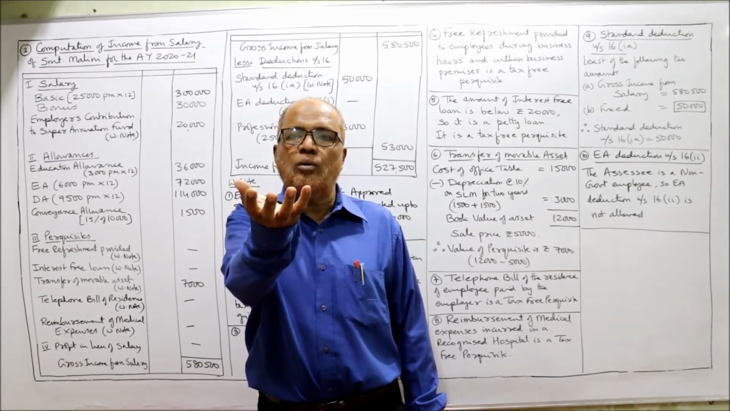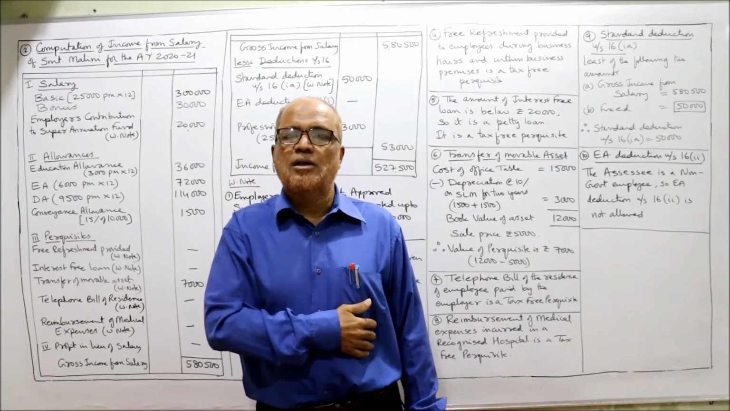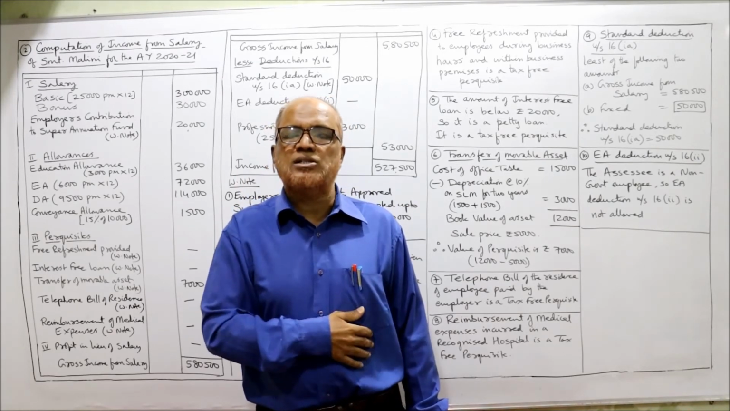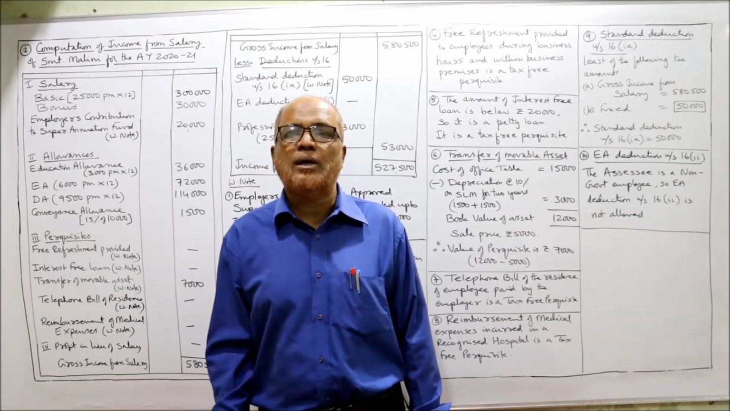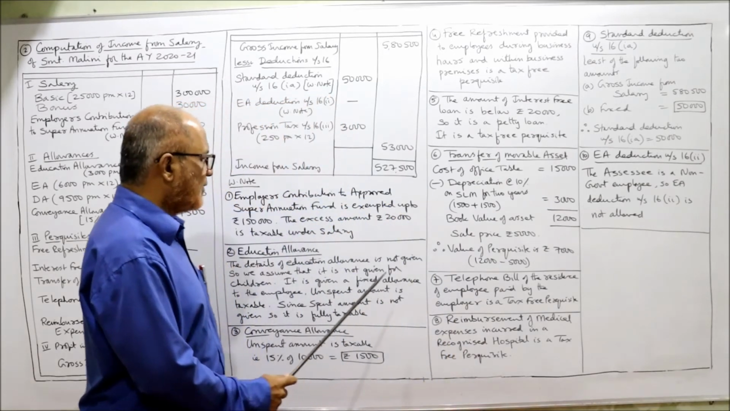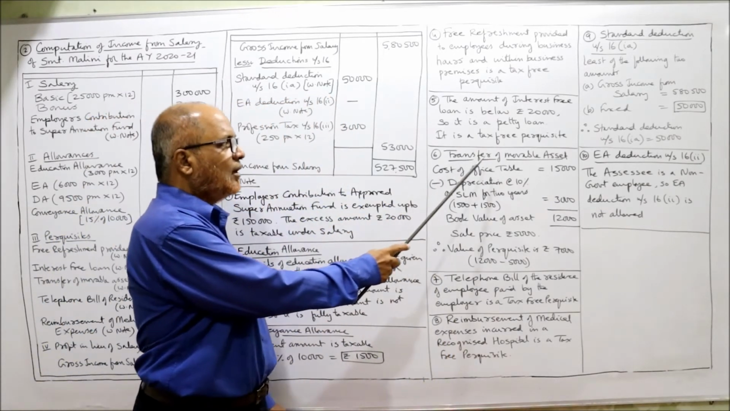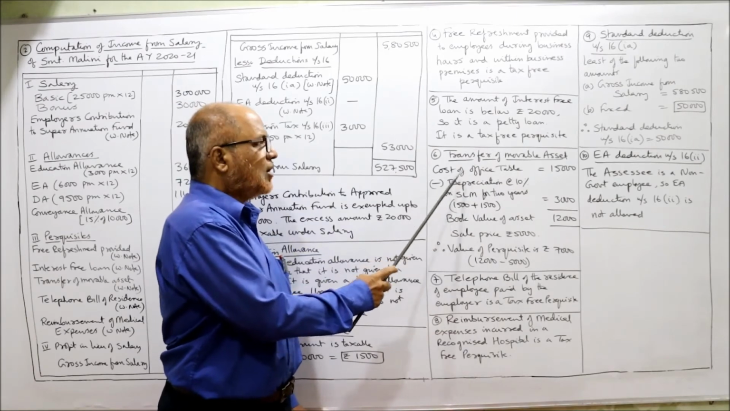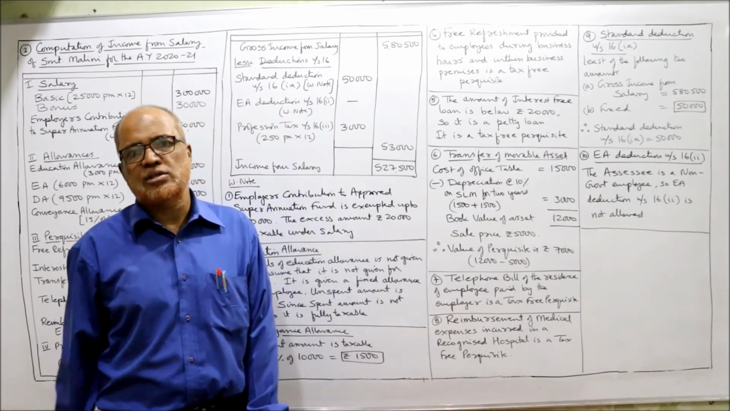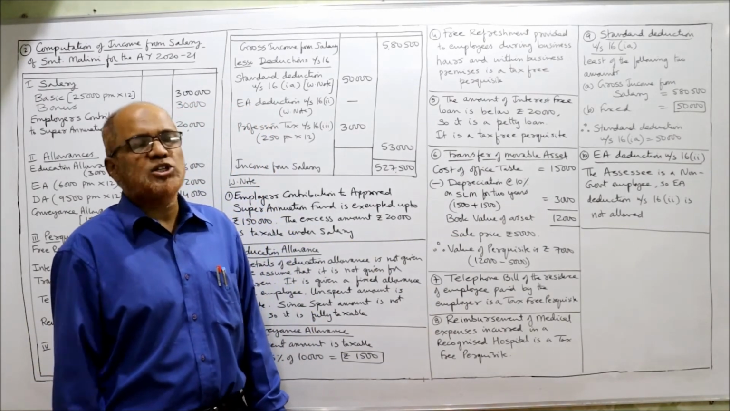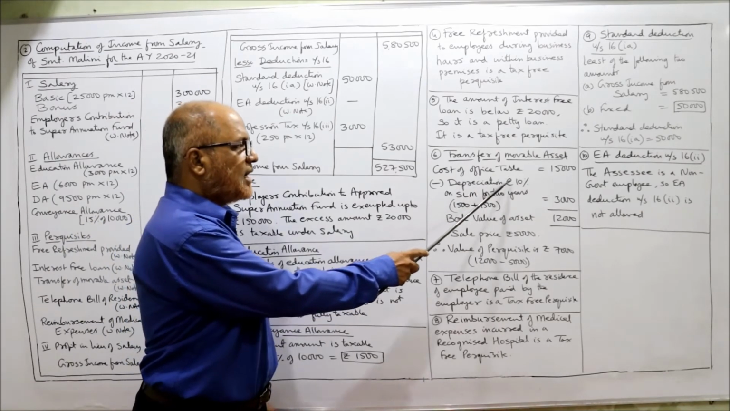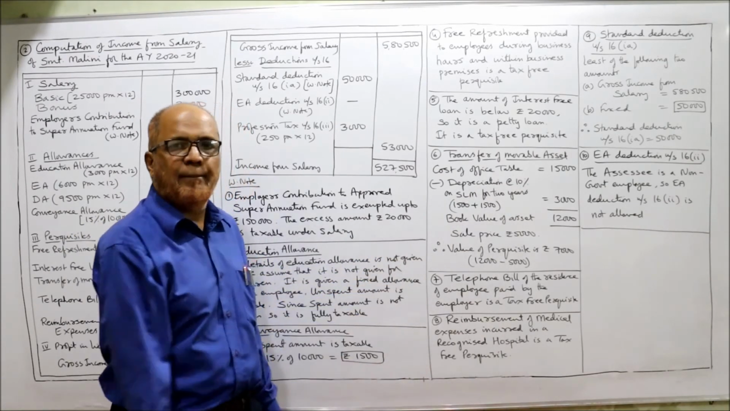Compare the book value with the sale price. So book value minus sale price will get the value of perquisite. Here in the working note I have explained the transfer of movable asset. The cost of the office table is 15,000. The employer has purchased it for 15,000, with depreciation at the rate of 10% on SLM.